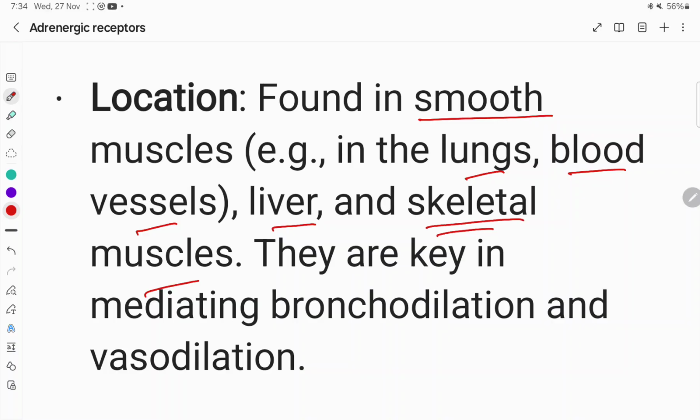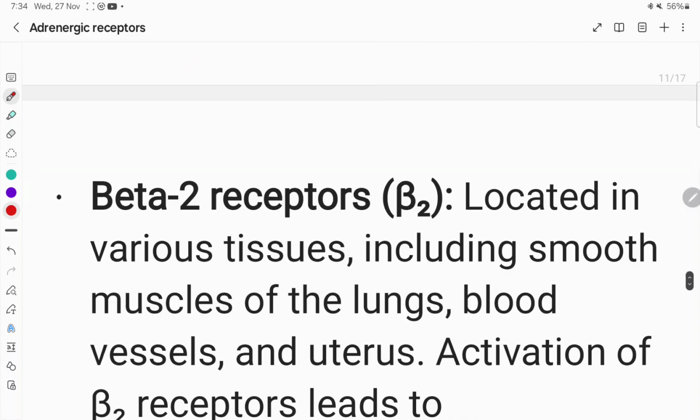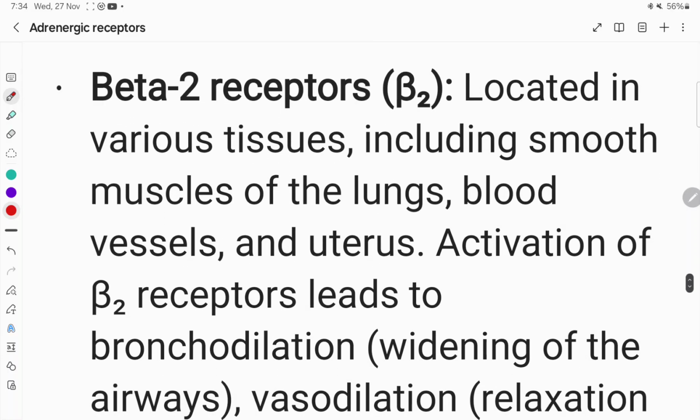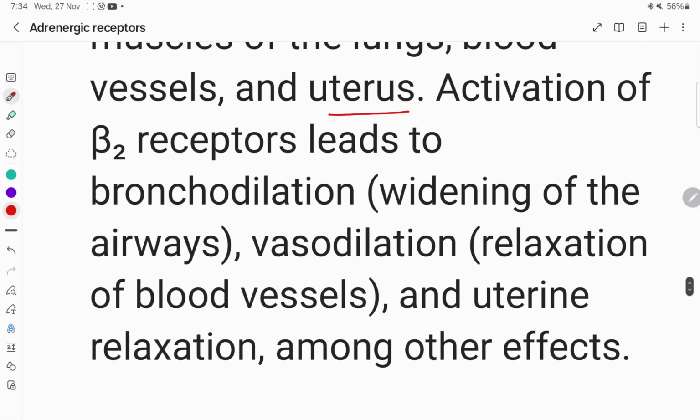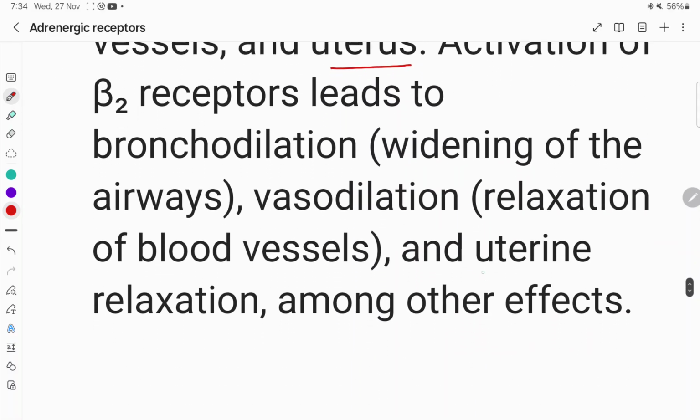So they are mainly mediating bronchodilation and vasodilatation. And they are also located in uterus, and uterine relaxation is its function. Beta 2 agonist can produce uterine relaxation.